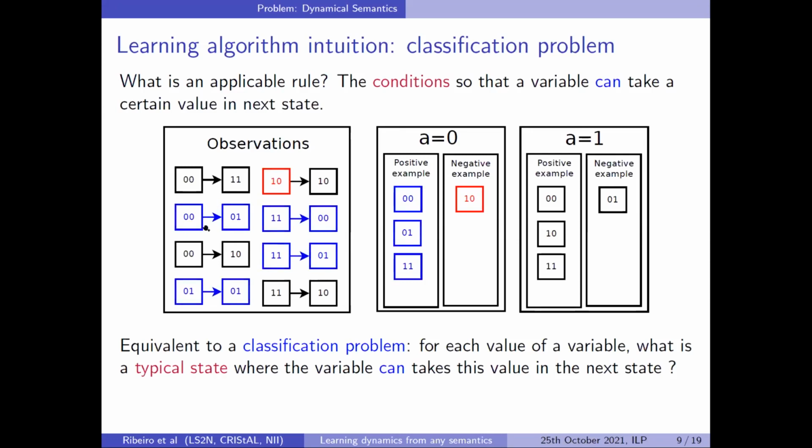So here you see in blue a typical state where A0 is observed in the next state. So you can observe it here and here. And in the red one, the negative example, we never observe A0, for example. So you do that for every variable, and you get a classification problem. And if you learn a model from this, it will be independent of the semantics, at least these three.